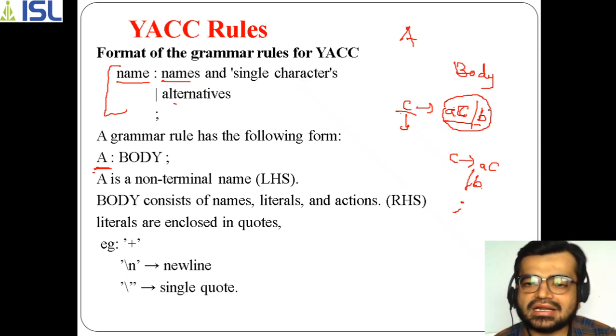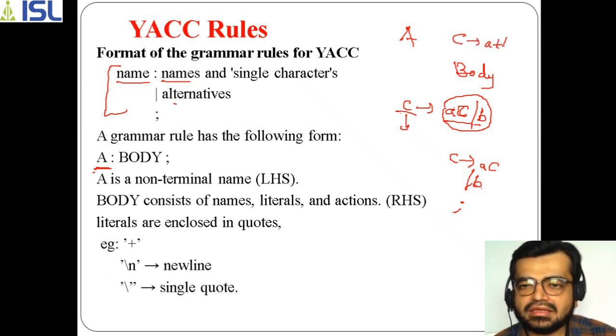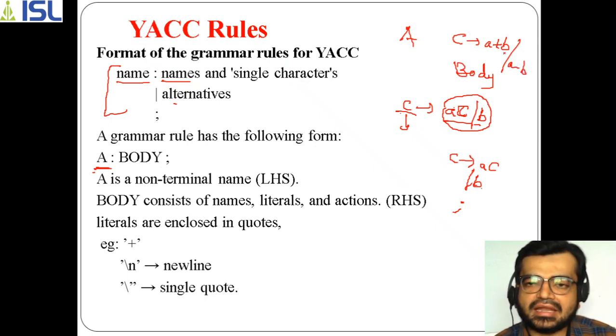Now what does this body contain? This body contains names and literals. For example, if there are some operations, you can take C of A plus B or A minus B. So now literals have been added here.